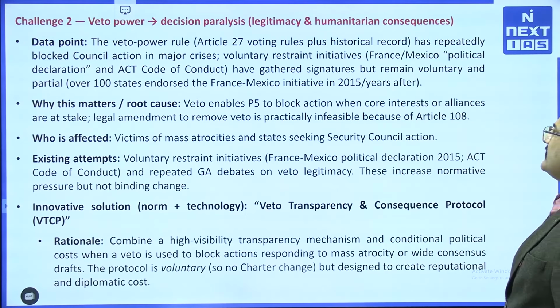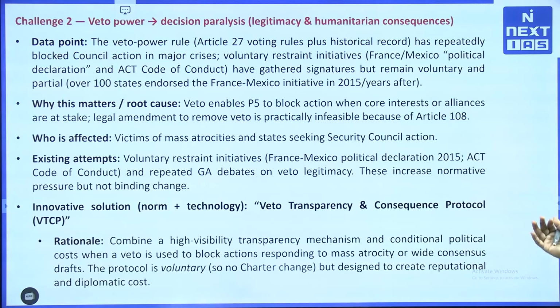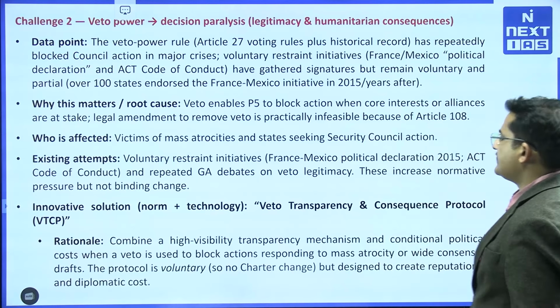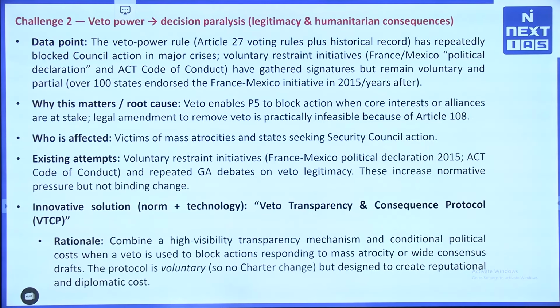There is a voluntary restraint initiative, for example the France-Mexico political declaration and the ACT Code of Conduct, which have gathered signatories but remain voluntary and partial, right. So, if we work with these countries, we can improve the veto situation in the United Nations Council as well, right.